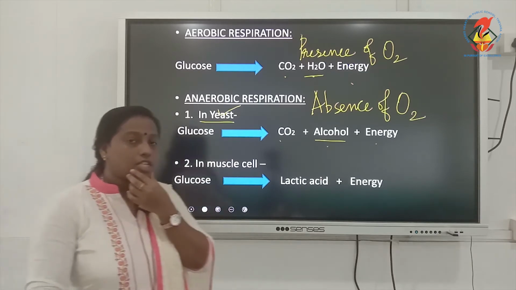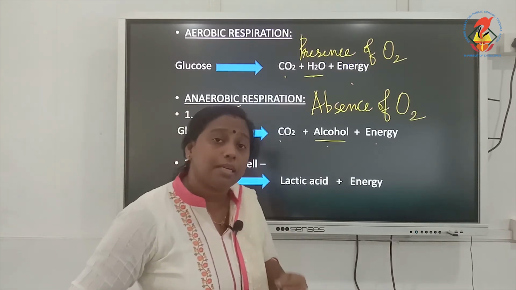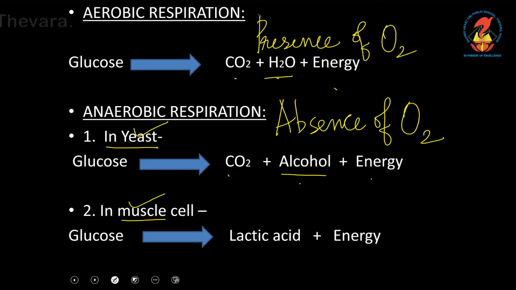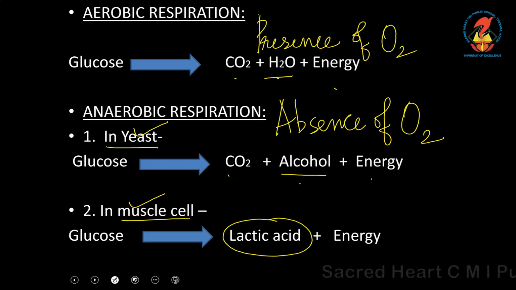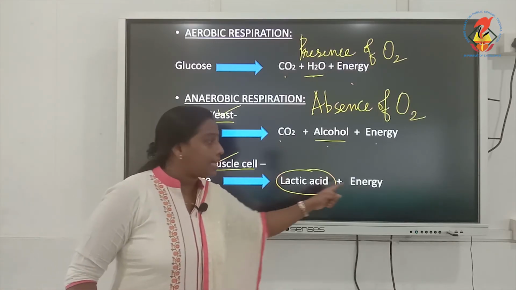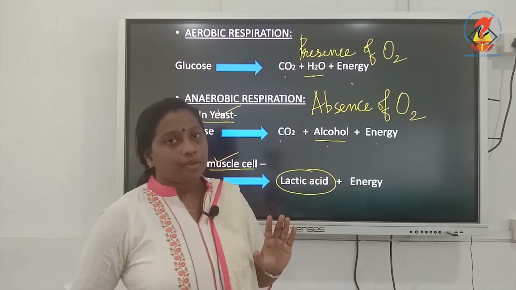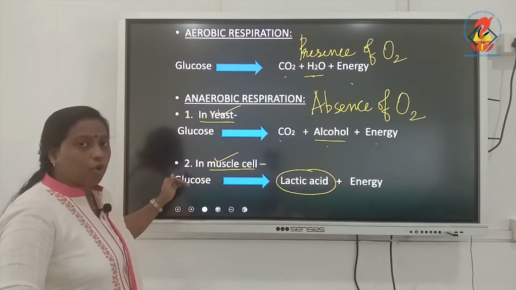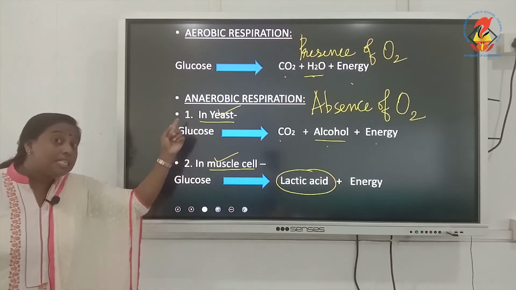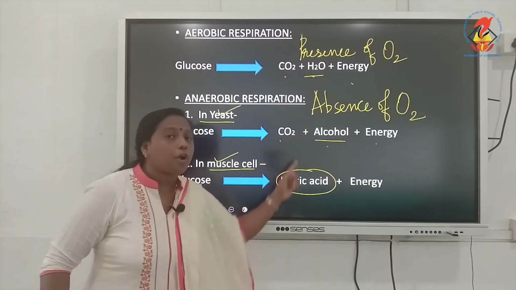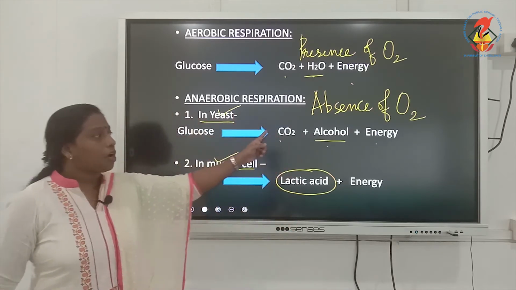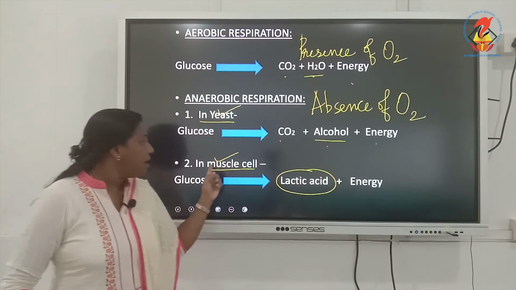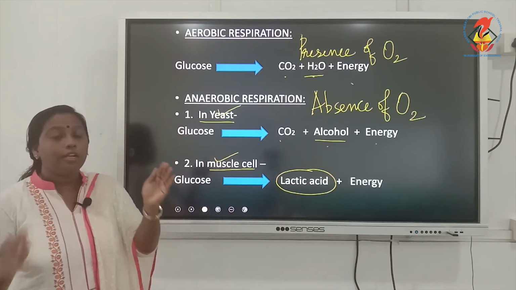Now, when anaerobic respiration occurs in certain cells of the human body like muscle cells, right now we are going to see about the muscle cell. When it occurs in a muscle cell, the glucose is going to get converted into a new product. You call it lactic acid. Is that clear? Lactic acid. So, along with lactic acid, energy is also released. So the anaerobic respiration which occurs in yeast and in muscle cell is different in the products produced. In case of yeast, the products are carbon dioxide and alcohol, whereas in case of muscle cell, it is lactic acid.